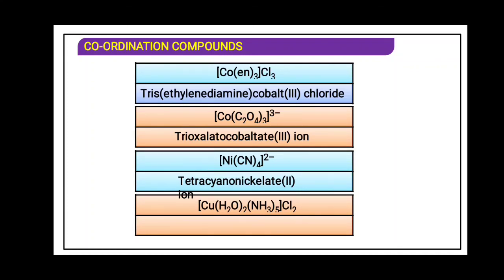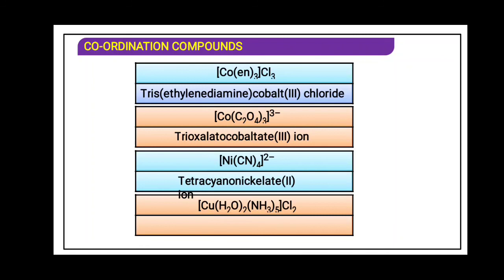Now this is not an ion, so we will not write ion at the end. Now copper is present. Over here we have more than one kind of ligand. One is water as a ligand, and ammonia as a ligand. So they are written in alphabetical order. For ammonia we have ammine and for water we have aqua.